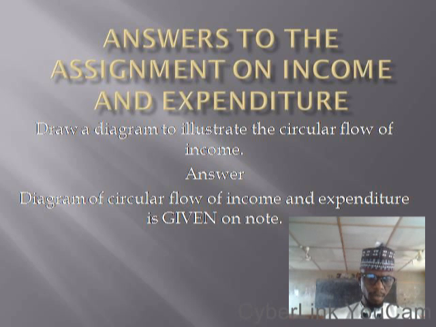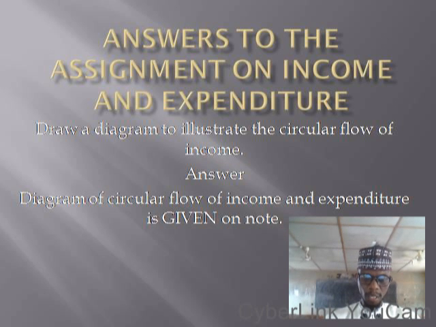In that diagram, we have what we call consumption expenditure. That is first. We have the business sector on the left, while the household sector is on the right. Now, the household sector, they will go to the market to buy, but first of all, they will receive salary from the business sector. The business sector will engage them in the factors of production markets. The household sector, they will engage as labor, as entrepreneur.